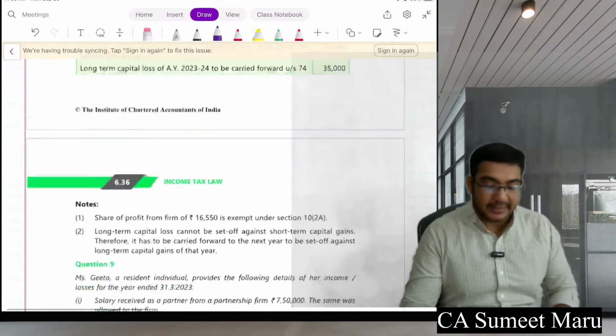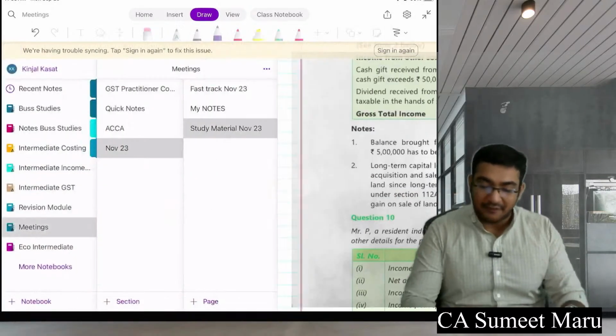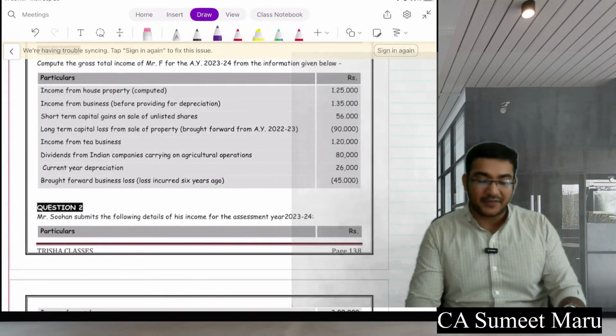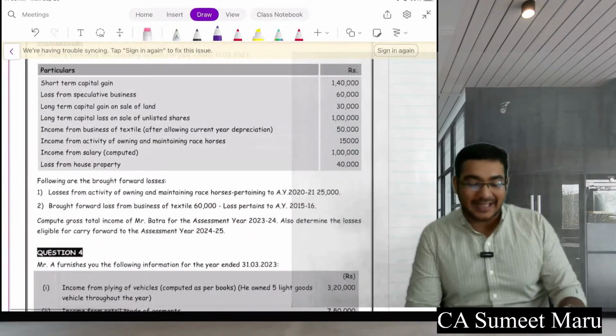Clear? Okay. So very good. It seems you are very much aware of all the questions. It's very nice to see all of this. Hopefully every one of you gets an all India rank here.